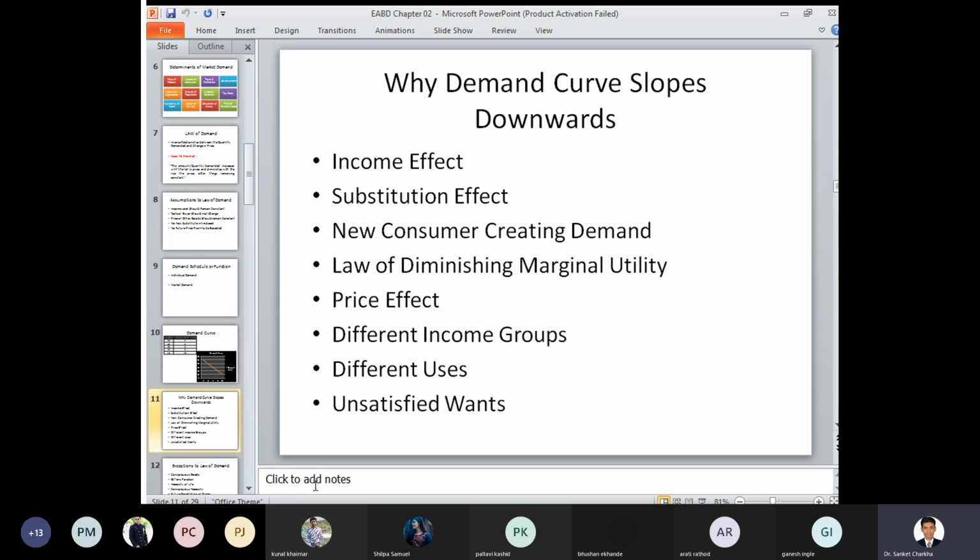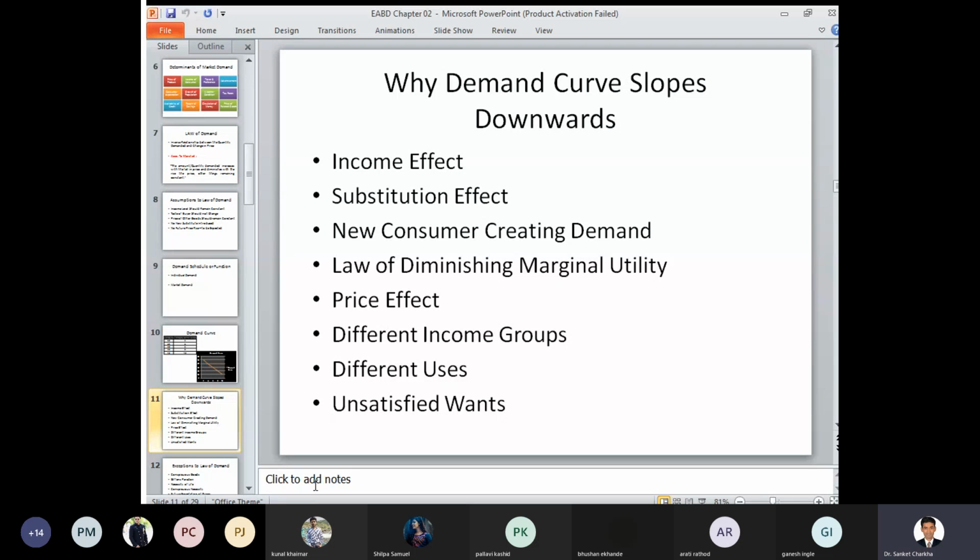Take demand for sugar, for example. For a particular family or person whose income is rupees 2 lakhs per annum, the quantity demanded for sugar may be around 50 kg per year. A family with an income level of rupees 20 lakhs will have very high expenditure, requirements and standard of living, and accordingly their consumption of sugar may be around 200 kgs or 500 kgs per year. So if your income level changes, your quantity demanded, your number of products, your standardization of the products, your consumption of the products also changes as and when your income changes.